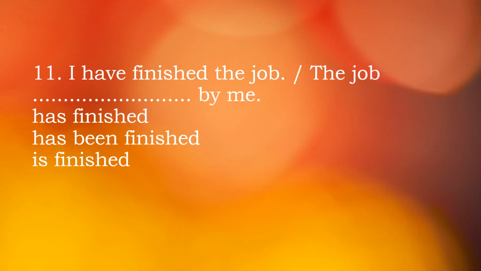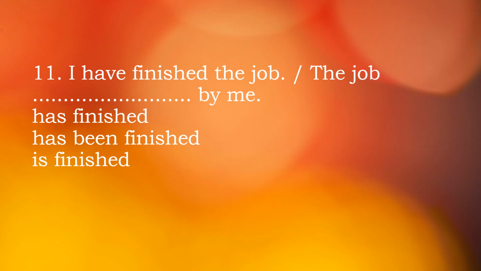Next one, I have finished the job. It's present perfect tense. In case of present perfect tense, we learned that been is to be added. After picking the object as subject, we notice what the subject is. If it is third person singular, we take has. In every other case, for first person and third person plural, we take have, then been, then B3, then by, and the objective form of the subject.